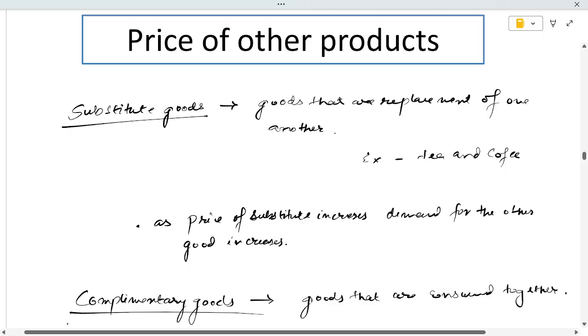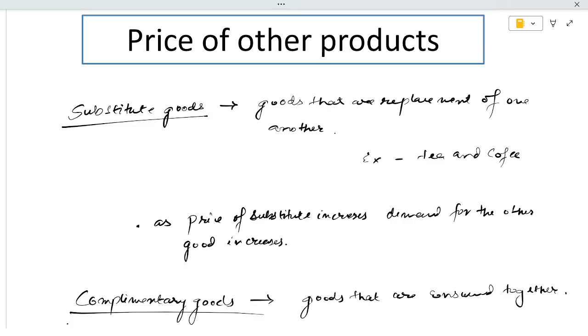Say for example you were drinking tea and coffee, then suddenly due to certain economic blockade the price of tea rises to 50 rupees per cup while coffee still remains at 20 rupees.